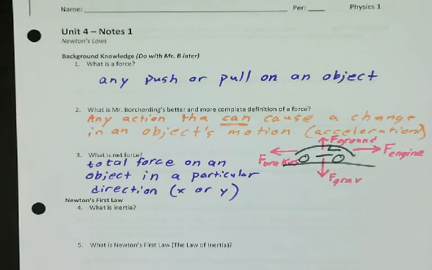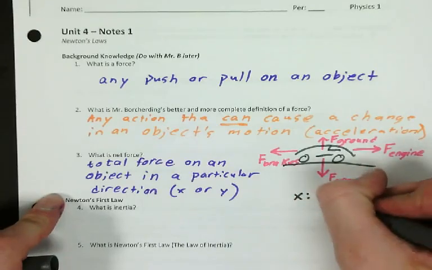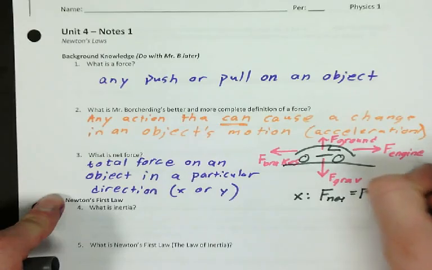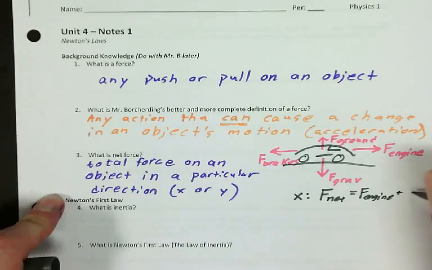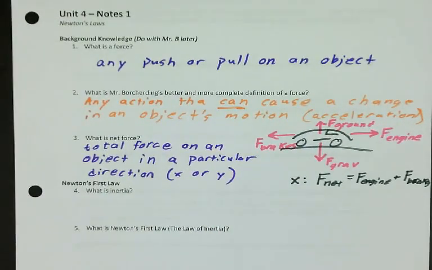So if I wanted to figure out how this worked, I would have to figure out the net force in the x direction by adding the forces. So the net force would be the force from the engine plus the force from the brakes. Sorry, it's a little small there to read.